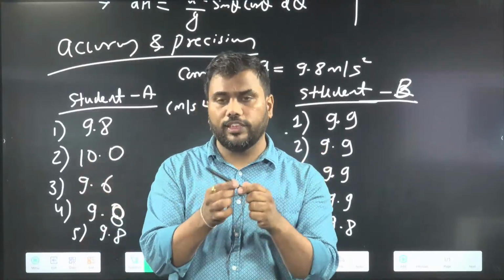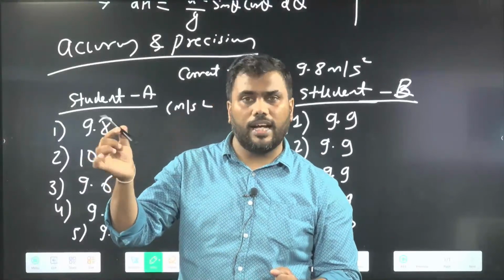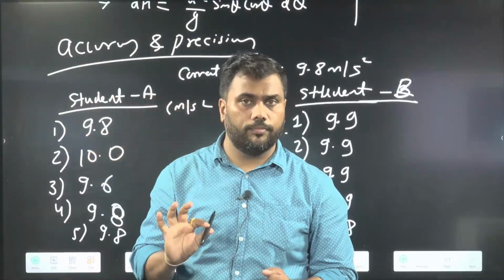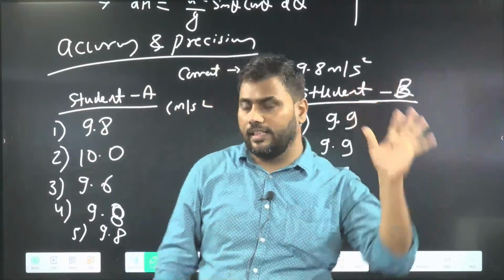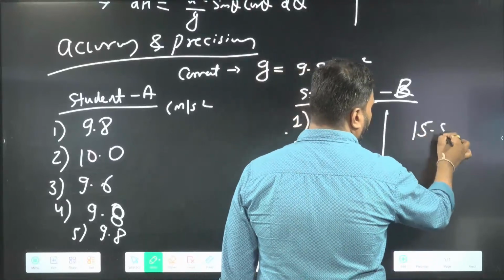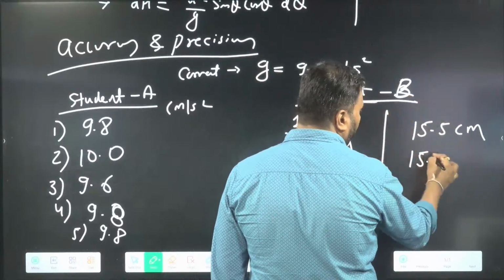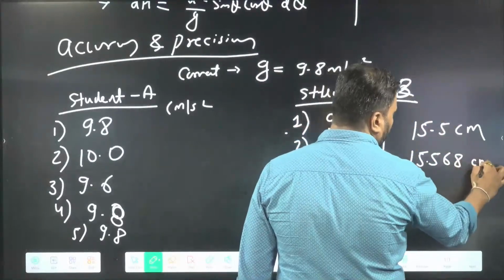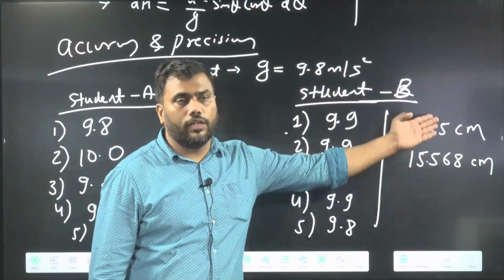Suppose I measure the length of this pen using two different scales. In one scale, my answer is 15.5 centimeter. In the other scale, let's say my answer is 15.568 centimeter. This value is more precise. If you compare this,